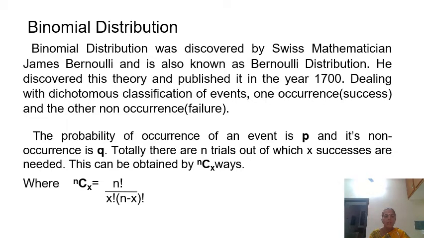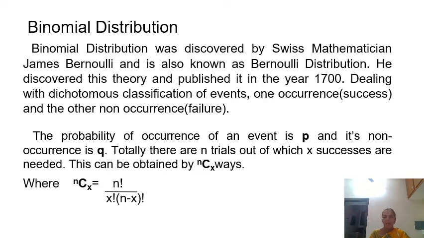Now we will see what is binomial distribution. Binomial distribution was discovered by the Swiss mathematician James Bernoulli and is also known as Bernoulli distribution. He discovered this theory and published it in the year 1700, dealing with dichotomous classification of events. One is occurrence of the event, the other is non-occurrence of the event.